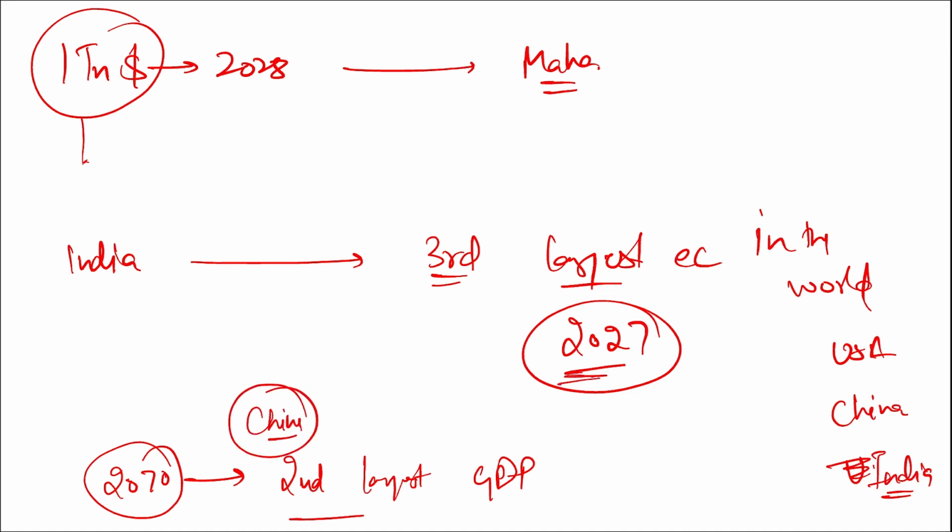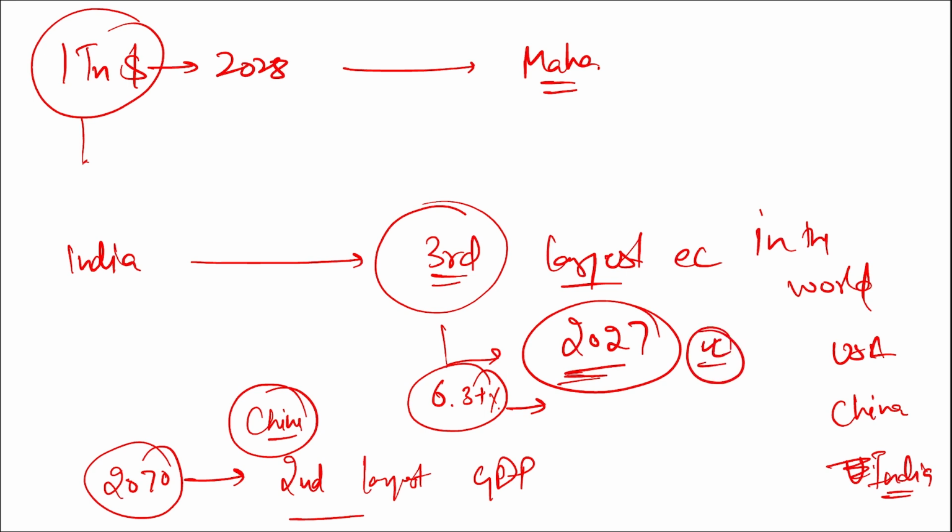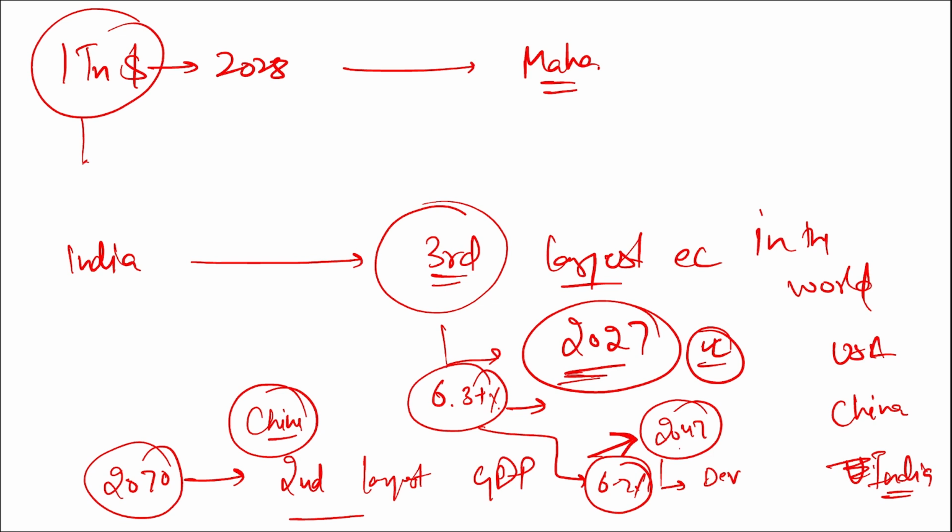Next thing, remember, to achieve the target of becoming the third largest economy in the world by 2027, we need to achieve a growth rate of 6.3% every single year. Another report also suggested that by the year 2047, India is aiming to become a developed nation, and for that they need to achieve 6.7% GDP growth rate every single year till 2047 to achieve the title of a developed nation, because currently we are a developing nation.